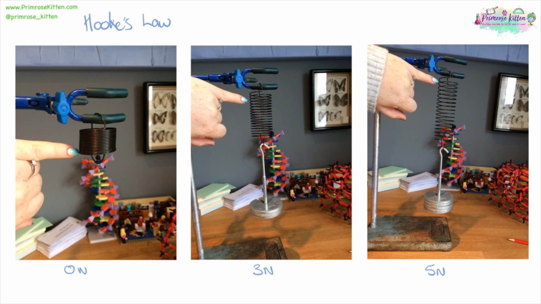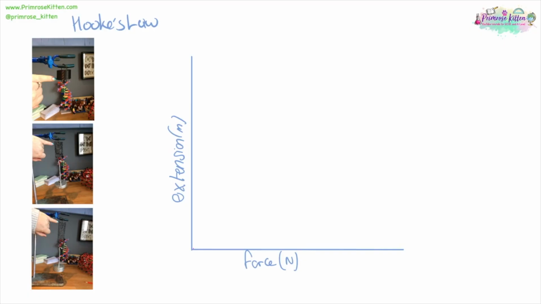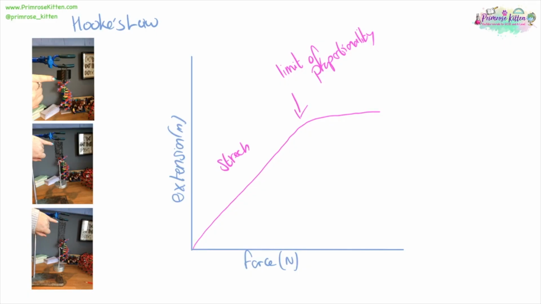We can plot what happens in Hooke's law because it is a direct line until we get to a certain point, and this point is the limit of proportionality. Before that, it is going to stretch. So the more force we add on, as we increase force, the extension is going to increase. After we get to the limit of proportionality, no matter how much force you add on, it is not going to stretch anymore. It is potentially going to snap.